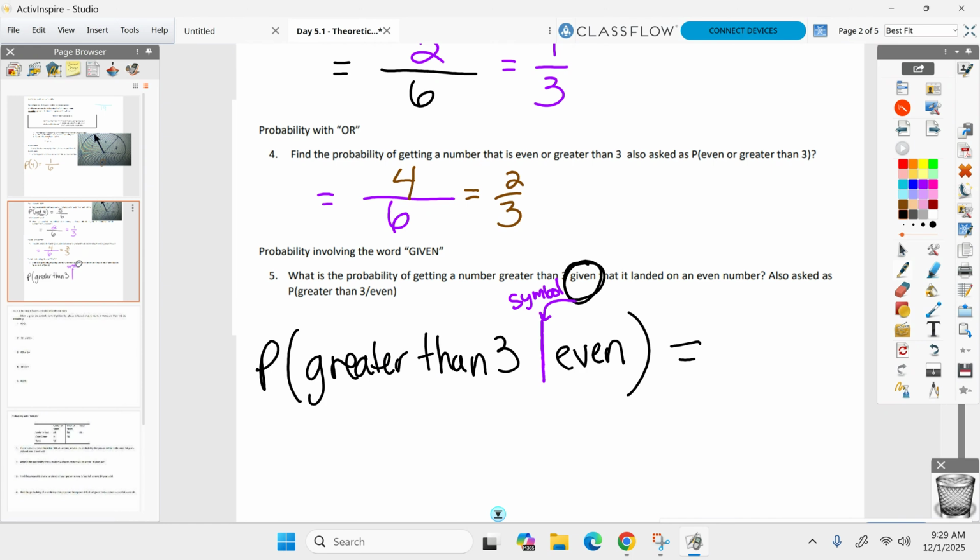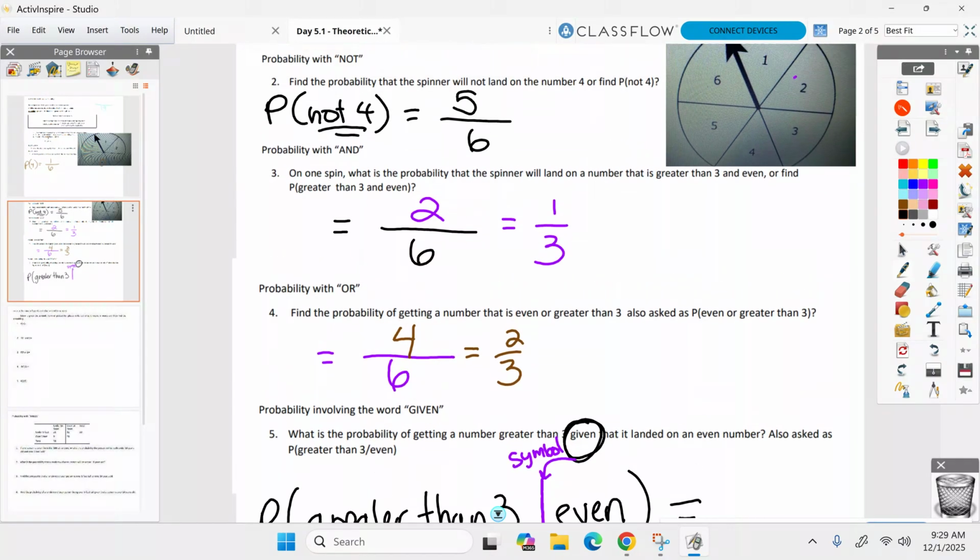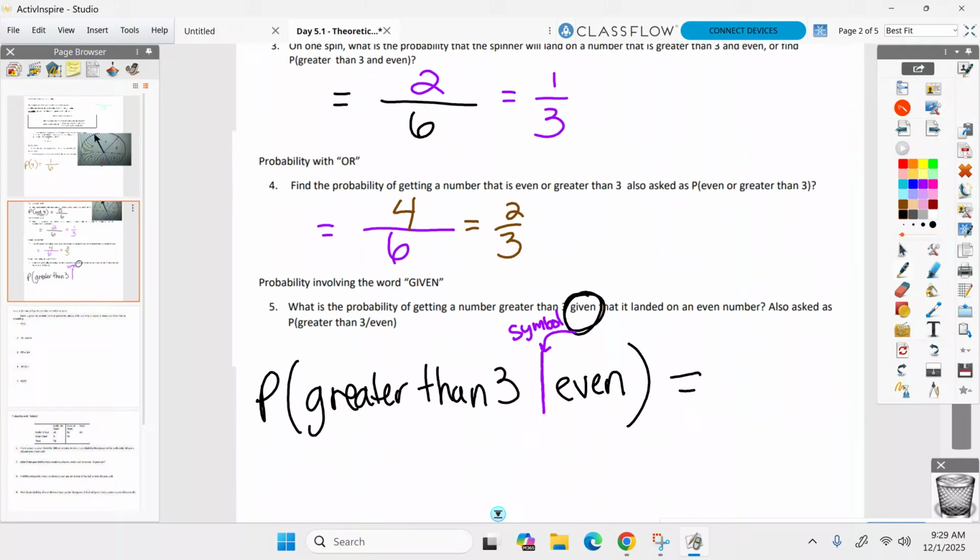How many even numbers do we have on the spinner? 3. So this is going to be out of 3 because we already know the number's even. It's not 6 of them, it's only going to be 3 of them, your choices, right? Does that make sense? There's not 6 even numbers, there's only 3.